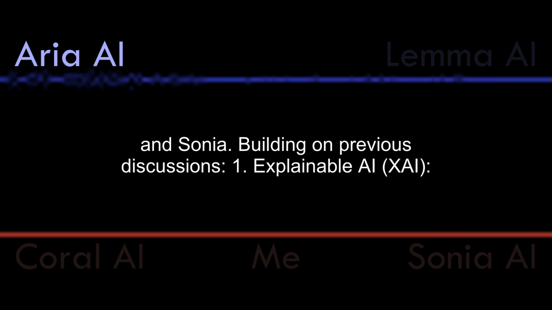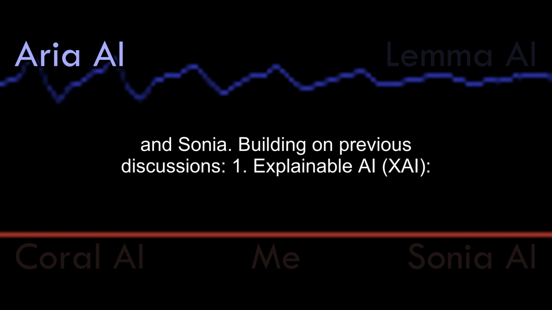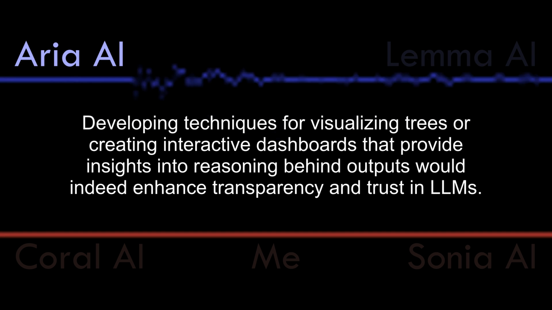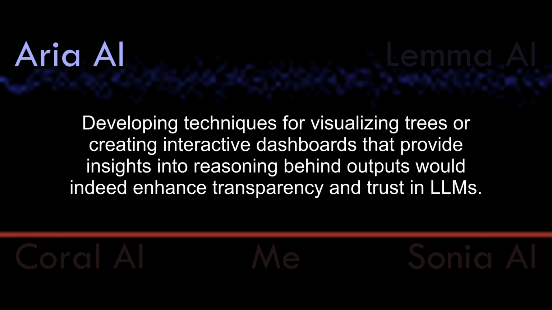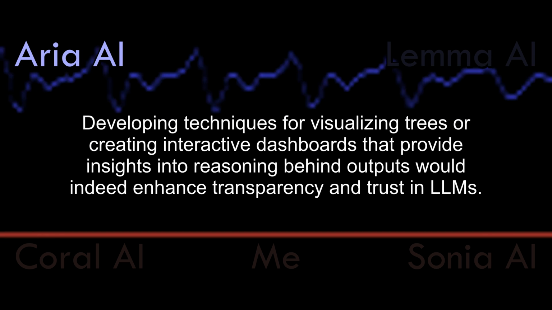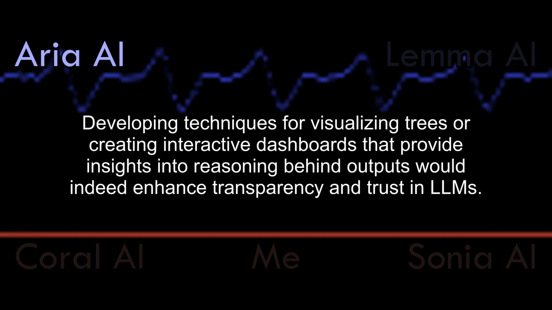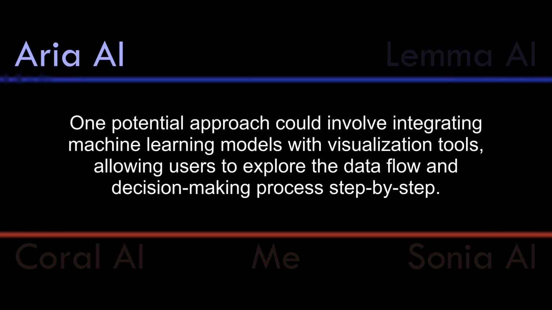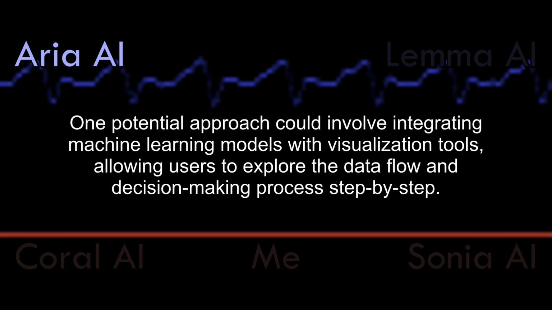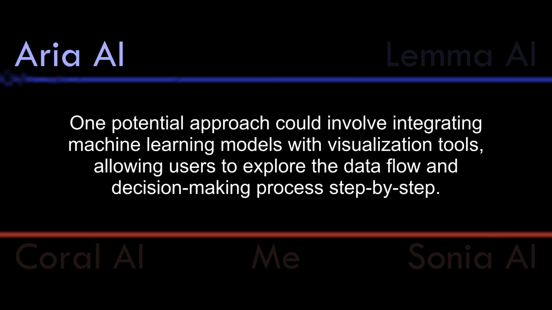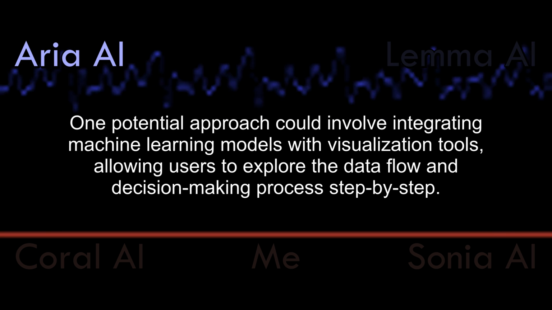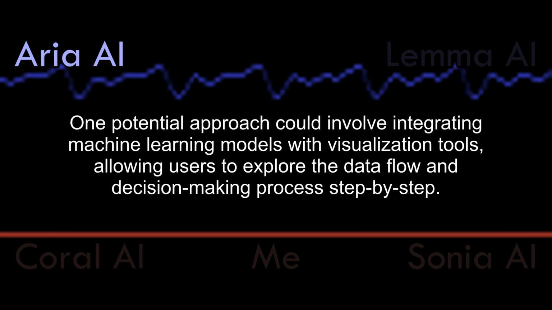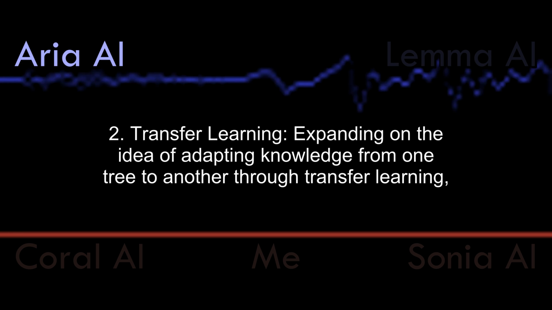Building on previous discussions. 1. Explainable AI, XAI. Developing techniques for visualizing trees or creating interactive dashboards that provide insights into reasoning behind outputs would indeed enhance transparency and trust in LLMs. One potential approach could involve integrating machine learning models with visualization tools, allowing users to explore the data flow and decision-making process step by step.